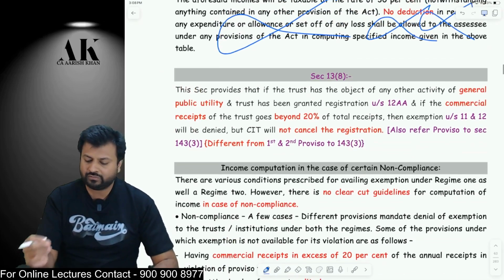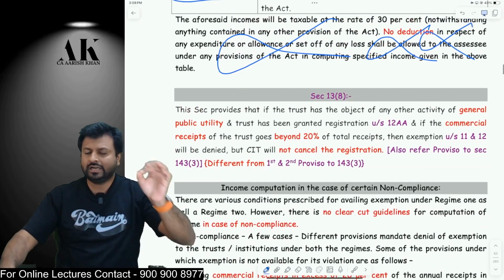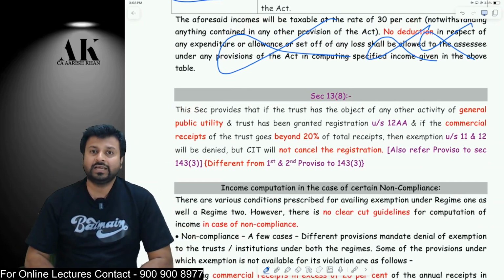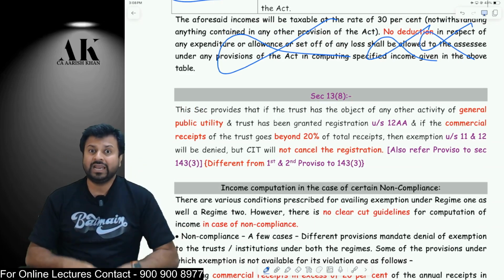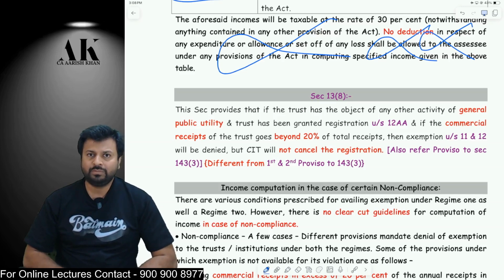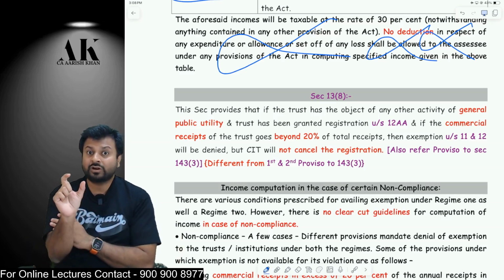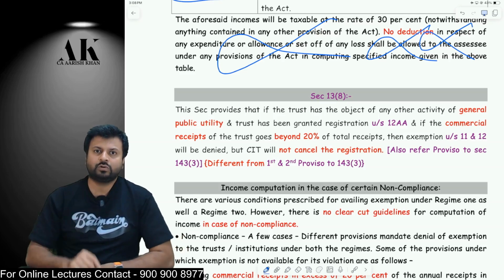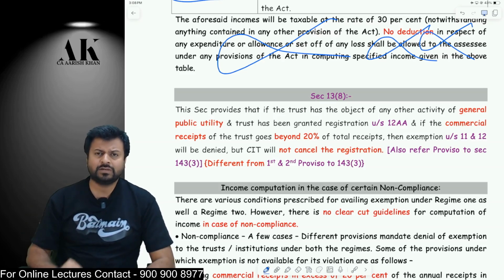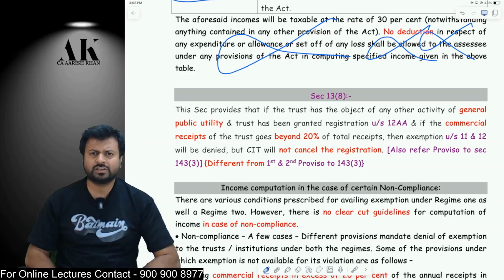Next point, listen carefully, very important. Generally, do you remember that we started this discussion with this particular point only? There are 7 points in the definition of charitable purpose, and the 7th point is any other object of general public utility. Do you remember that if you are any other object of general public utility, then there is a condition that your commercial receipt should not exceed 20% of total receipt. Now, what if it exceeds 20% of total receipts? Will I lose my registration also?